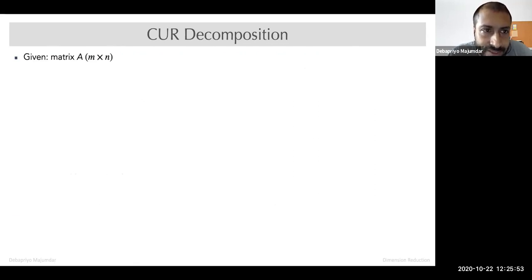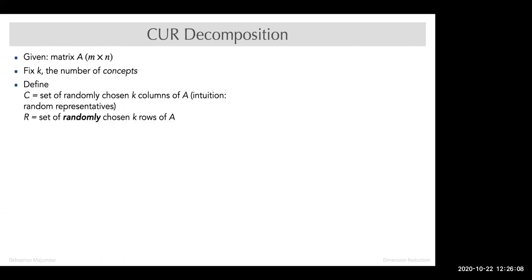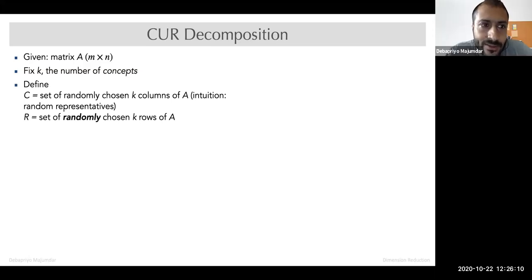So let's say given a matrix A, which is M cross N, we'll fix K, just like our rank K or low rank K. So we'll fix some K, that is the number of concepts. Okay, and then define C as a set of randomly chosen K columns of A, and R as the set of randomly chosen K rows of A.